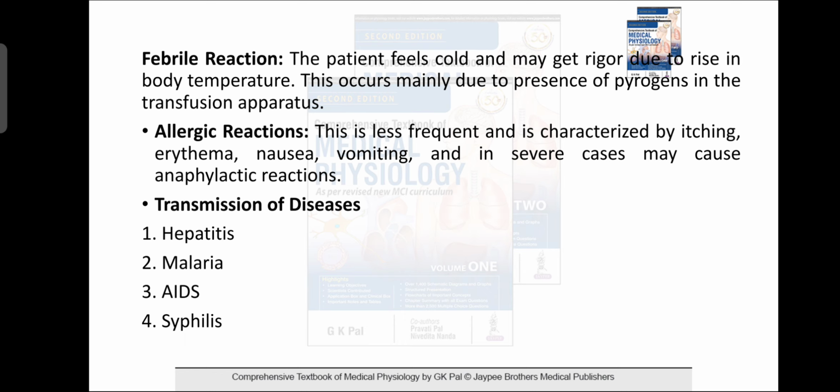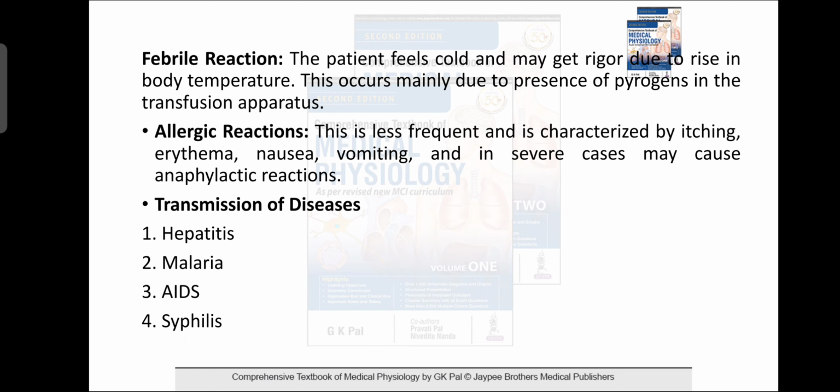If the blood transfusion is done rapidly, the patient feels cold and rigor due to rising body temperature, because of pyrogens present in the transfusion apparatus. Allergic reaction is less frequent and is characterized by itching, erythema, nausea, vomiting, and anaphylactic reaction.